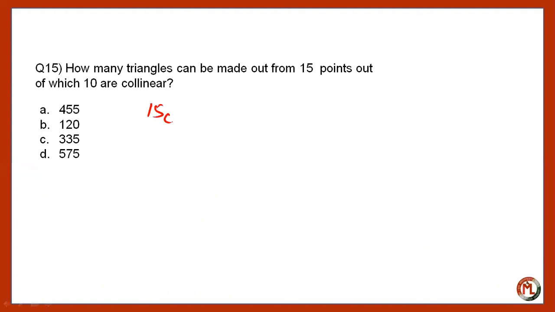So 15C3. And how many can be made from the 10 points? So 10C3. Now, why are we subtracting these two values? Because the number of triangles which can be made from the 10 collinear points will be subtracted from the total number of triangles which can be made from the total 15 points.